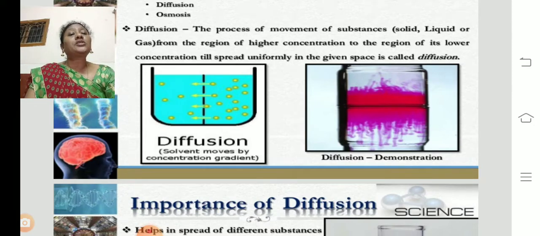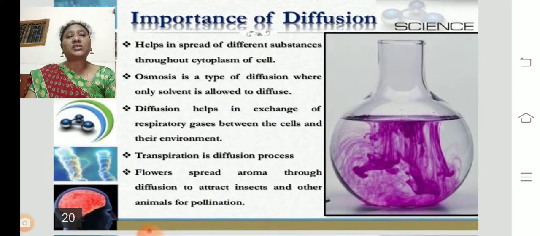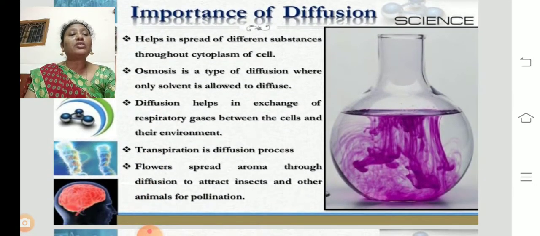So the process of movement of substances, either solid particles, liquid particles or gas, from the region of high concentration to the region of low concentration till spread uniformly in the given space is called diffusion. So here you can see the diffusion process. What is the importance of diffusion? See children, you can see how the molecules are spreading through the water. It helps in the spread of different substances through the cytoplasm of the cell.